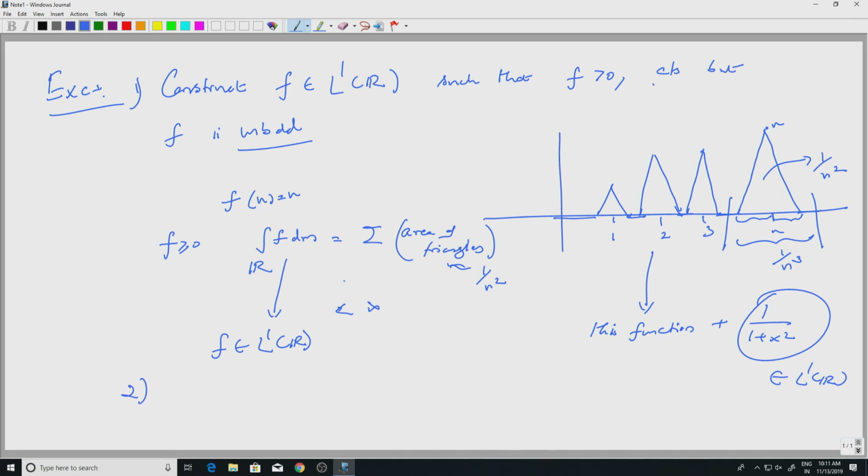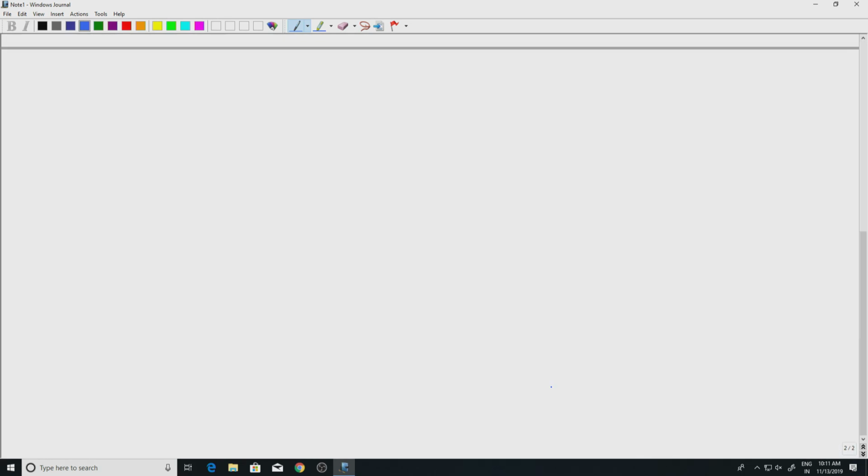So, continuity alone will not tell you that it goes to 0 at infinity, but if f is in L1 of R and f is uniformly continuous, then it has to go to 0 at infinity. Then f of x will go to 0 as mod x goes to infinity. At infinity, it has to die down. Okay. So, with that exercise, we can start the product measures.